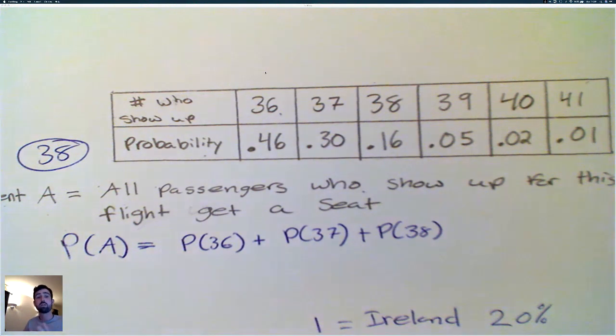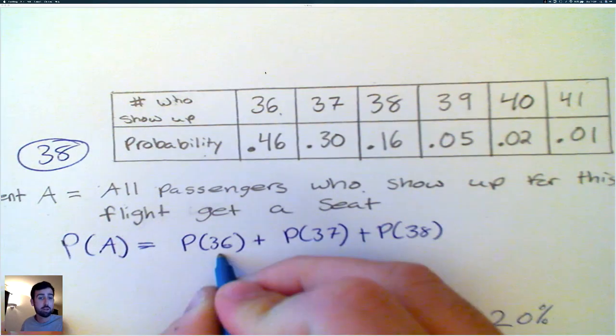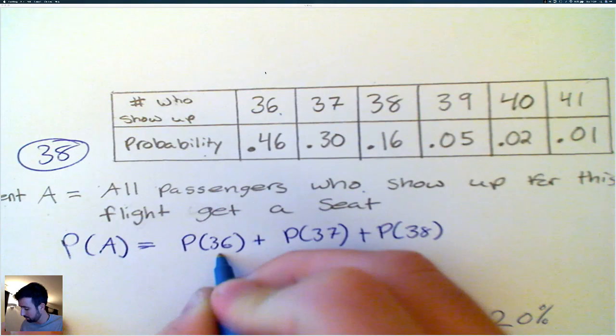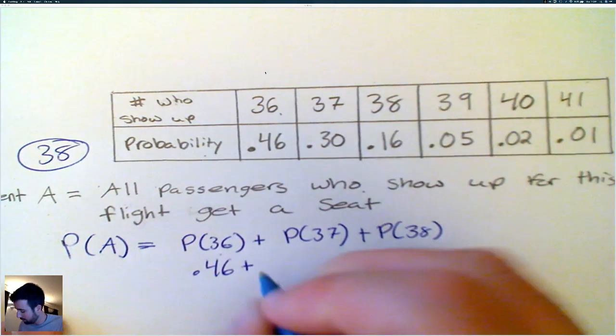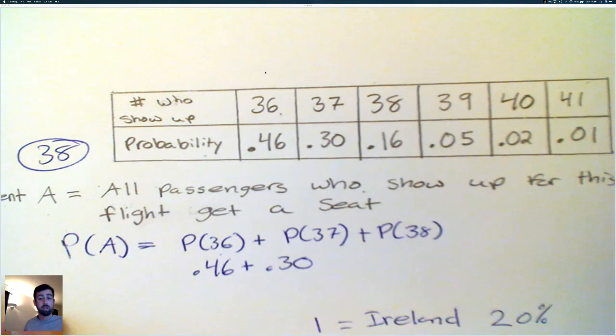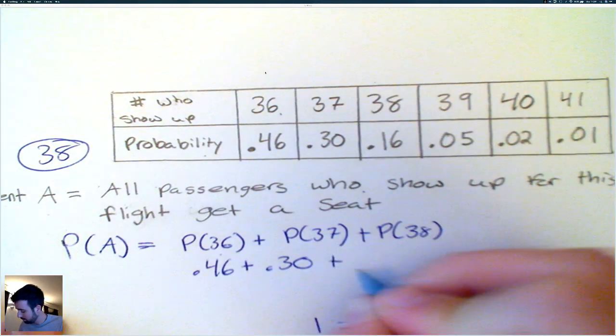Of those outcomes, the ones that work for us, or the ones that allow event A to happen, are going to be 36, 37, 38. And because those are mutually exclusive, we can add them all together to get the probability that event A happens. So the probability that 36 people show up is 46. The probability that 37 people show up is 30. The probability that 38 people show up is 16.